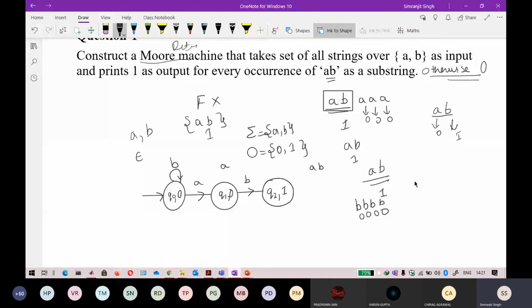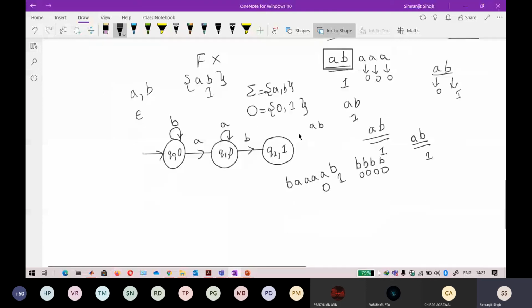Whenever AB comes, it will always output 1 because it will always land at q2. So this state is complete. In the same way, if I make a self loop of A here, I don't think it will impact me, because any number of A's can come and it will always output 0. But whenever B comes at the end, it will output 1. Now only A and B remain on this state. So what can I do?